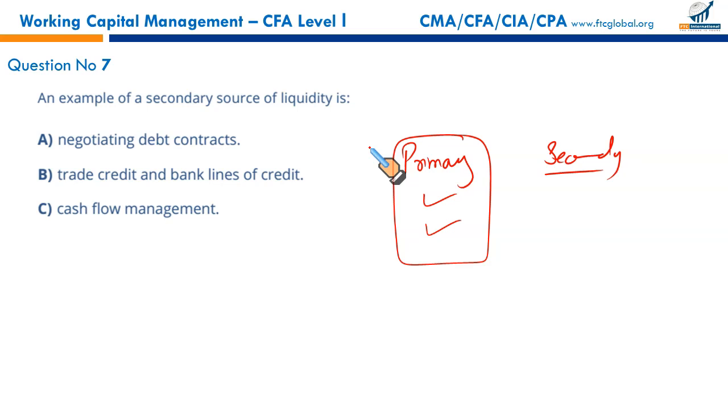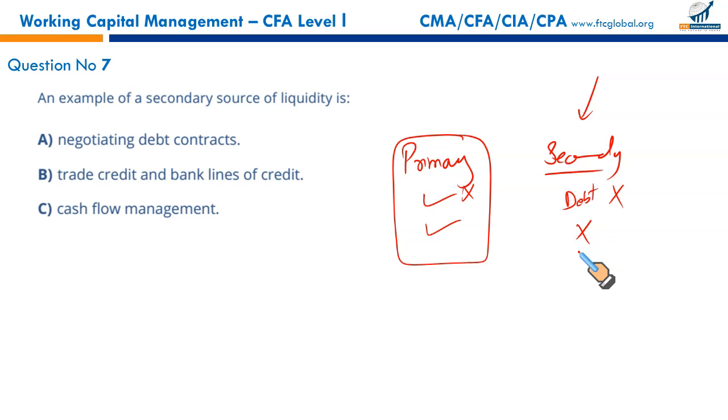When the company is in trouble, these primary sources are not available. No short-term financing, no credit from the suppliers, no bank's line of credit. Then we need to resort to secondary sources of liquidity, and they are bad, by the way. Secondary sources of liquidity are bad for the company. Like you are in a position where you are unable to make payment to your bankers, your debts are maturing, so you renegotiate your debt contracts with the bank in order to gain liquidity. This is a secondary source. You sell your surplus assets in order to raise liquidity, secondary source.